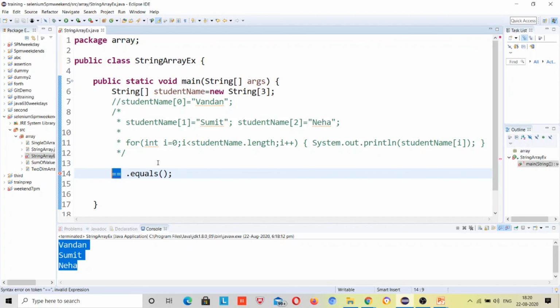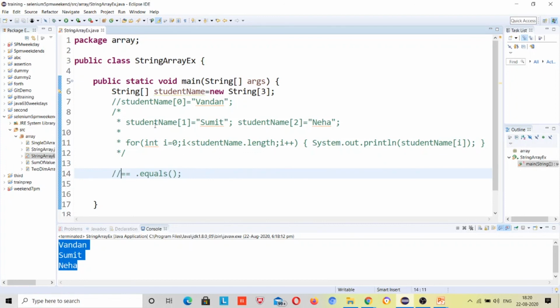name is assigned by the reference. So that time the double equals to operator will be comparing the references, right? Whatever the value is applicable, either the reference or value, it will compare that, but dot equals will always compare the content, right? So this is the basic difference between these two. So use this and it will help you if you are working with Selenium.